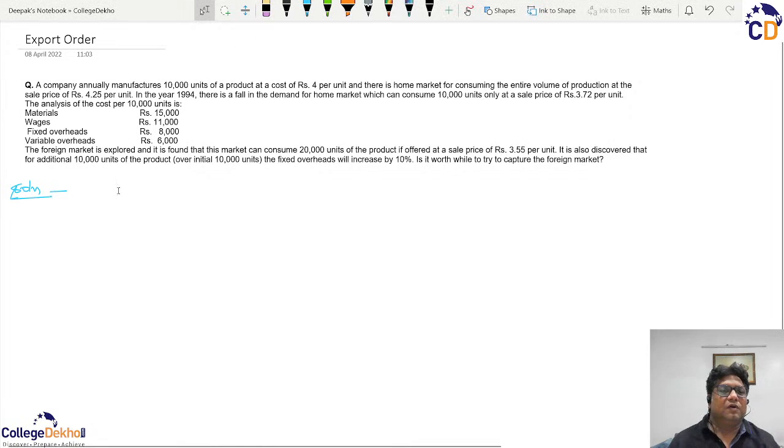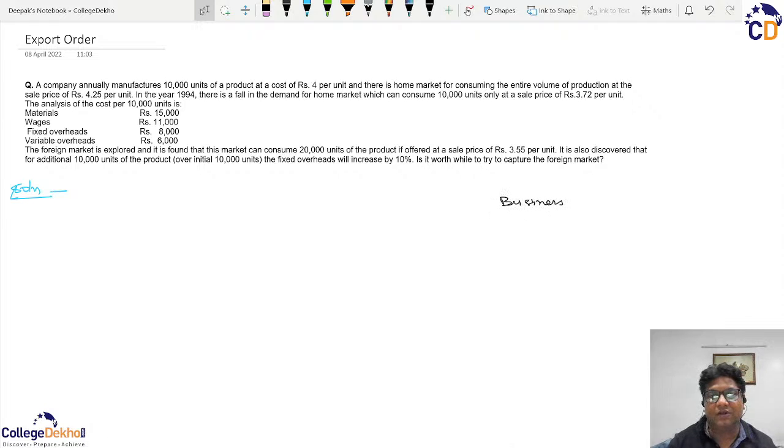And today we'll be taking up one of the applications of marginal costing technique, where we will be deciding whether a business should accept or should not accept any export order in addition to its already existing domestic demand. What I'm saying is that every business has a domestic demand. Domestic means local, within the country.